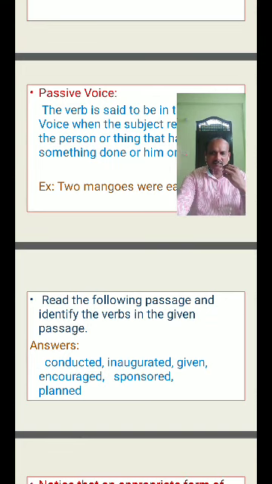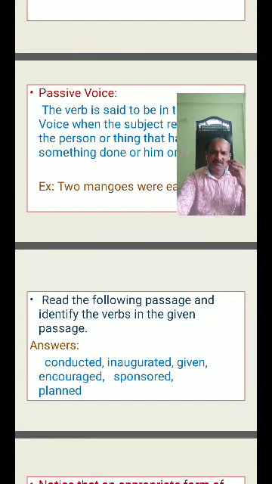The local teams are led by their captains. The teams have been given a lot of training. The teams are being encouraged by their supporters. The winning team will be given a trophy. The tournament has been sponsored by a local company. Many such events are being planned.